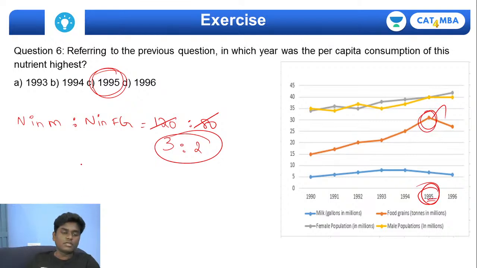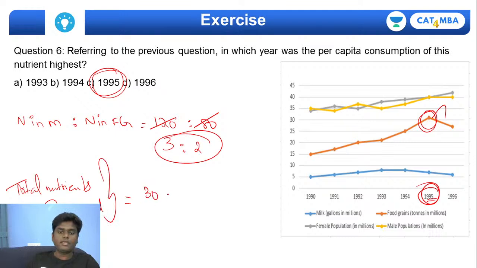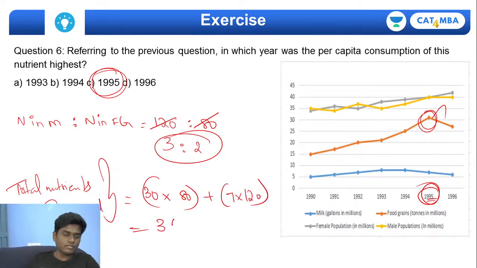Right? So total nutrients consumed, if you really want to find, it's going to be 30 into 80 plus 7 into 120 you do, you'll be getting, we have already found that 3,240.